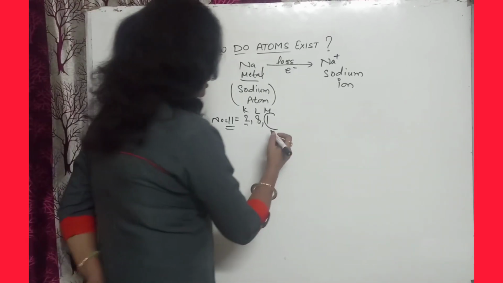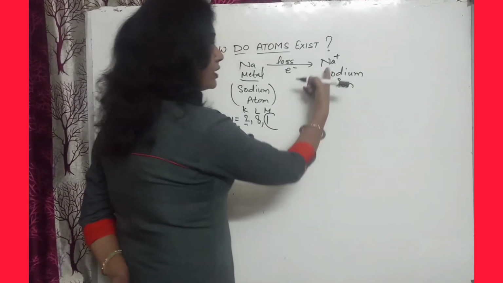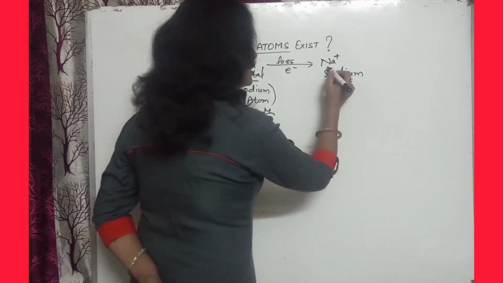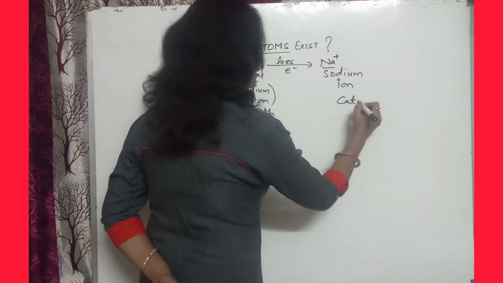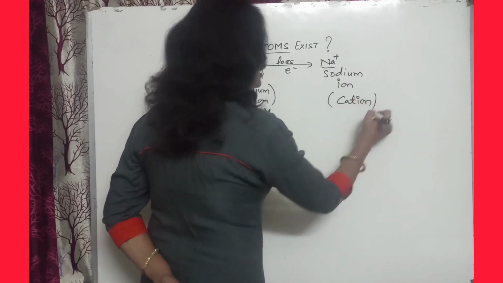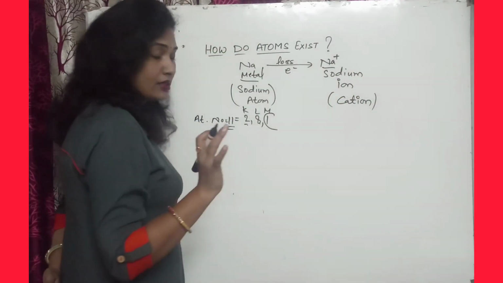So here it will lose 1 electron and form the sodium ion. This is a sodium ion, or a cation, because it has a positive charge.